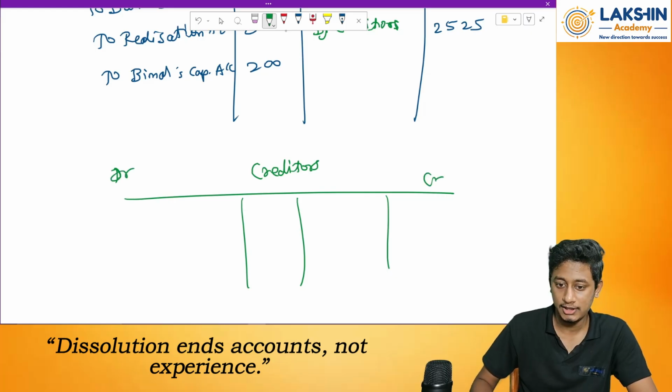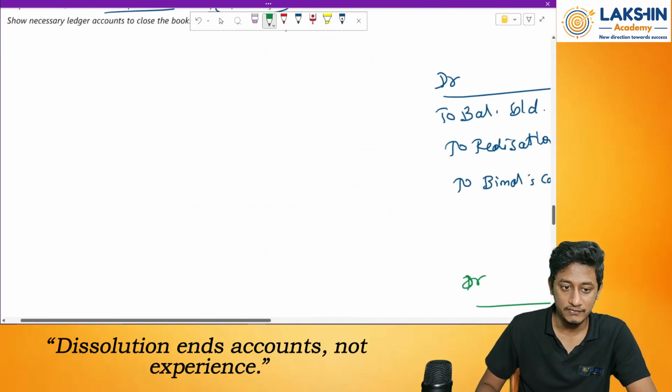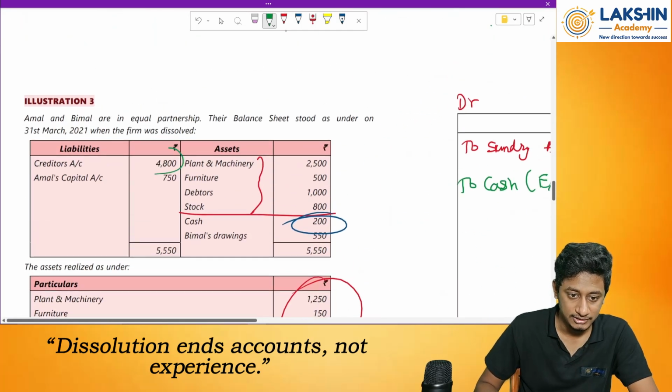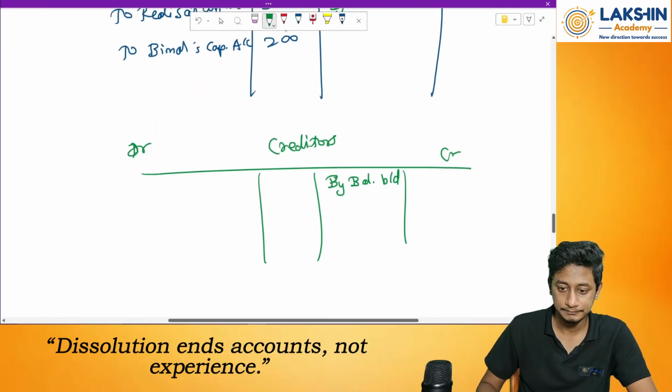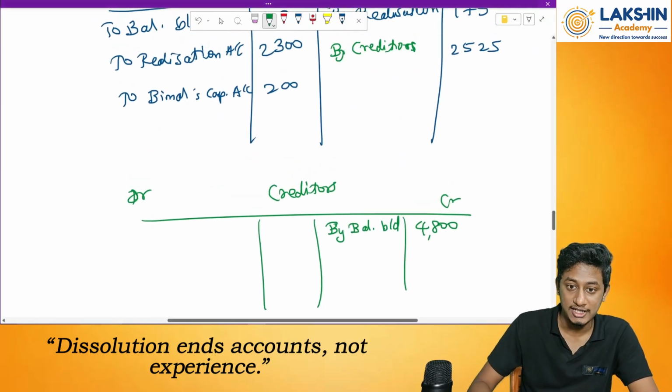Debits, credits. So the balance will be on the credit side, because it is a credit, liability account. Brought down. How much is the balance of creditors? 4,800, I guess. So 4,800. Out of this 4,800, how much is paid through cash?